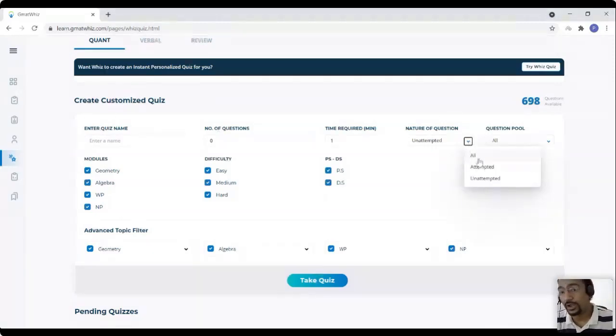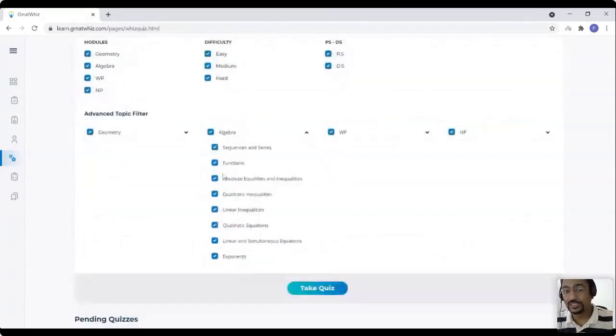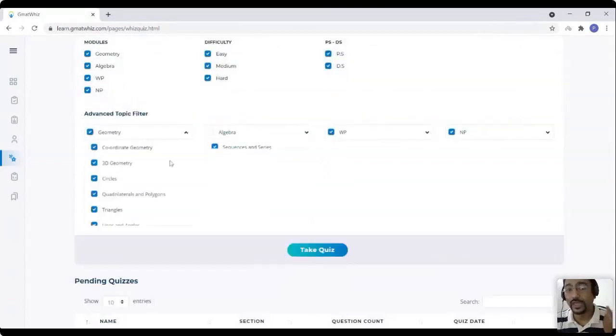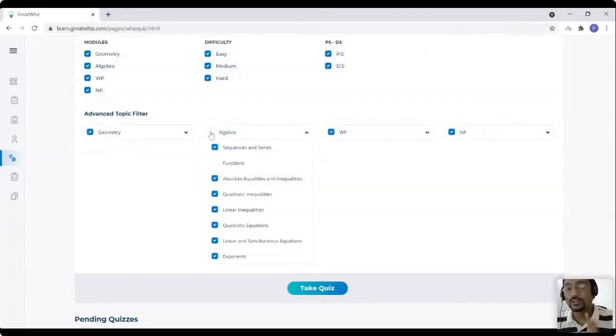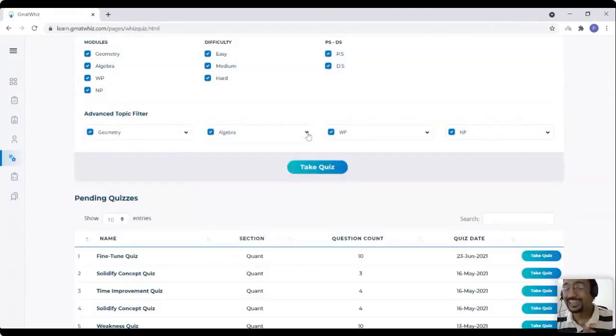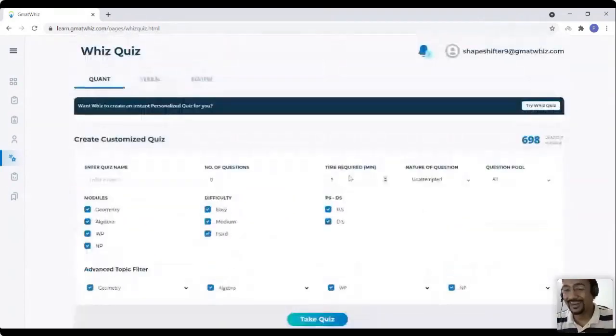For review, you can do all questions. Again, I'll show you review as a separate part as well. And you can select which question pool you want to take it from, course, quiz, anything that you want. You can select the modules that you want the questions from. You can even select the topics. You can mix and match things from algebra and geometry if you want to. So all those functionalities are there. This was there in the previous Quizard also.